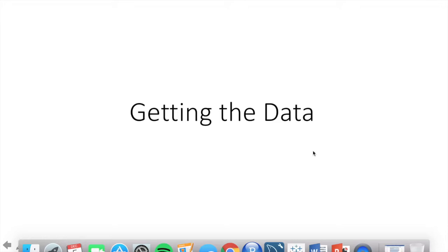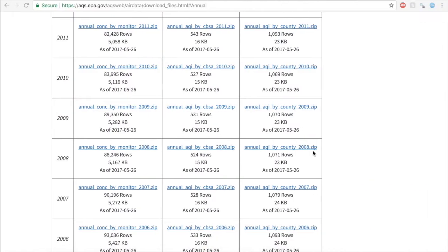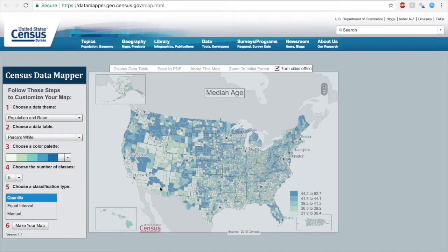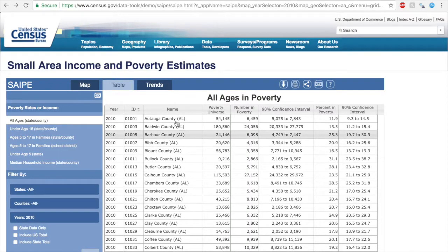Data sets I used for this project were racial breakdowns, so percent of white, Hispanic, Black, Asian, and Native American people by county, gender percentages by county, and percent of people in poverty by county. And I got all of this data from the various data tools that are housed on the US Census website. So they have, you can see here, a nice tool for getting population and race data, and I also used their tool for getting income and poverty data.